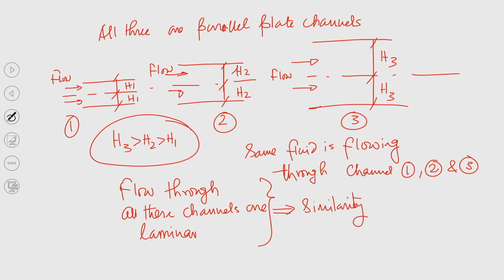So, all these are parallel plate channels, they are geometrically similar.